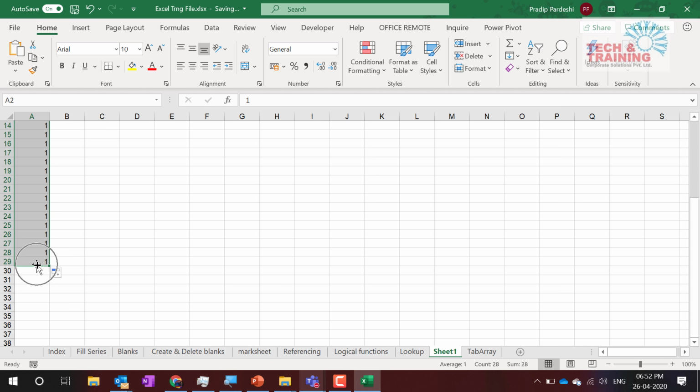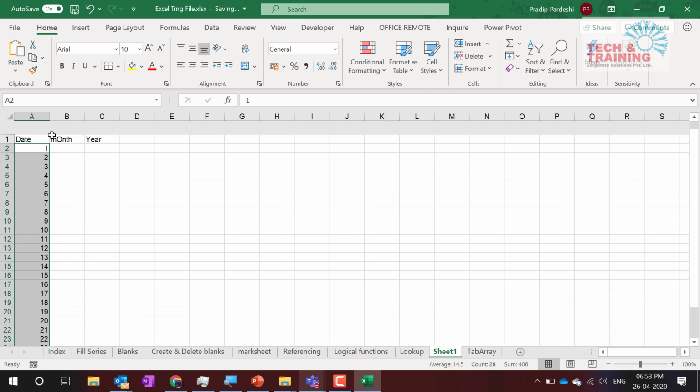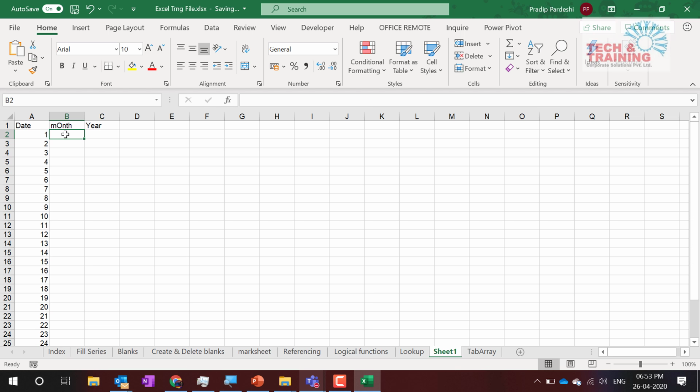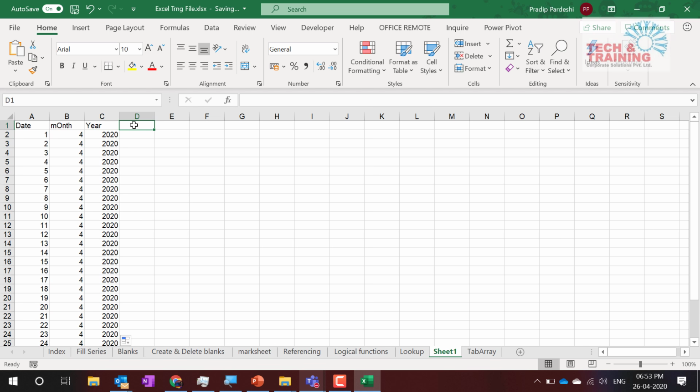Now see, I am getting all ones. How do I change it? In the autofill option, choose fill series. What I'm going to do is 4, drag it, 2020. I drag it. So if you remember, when I was doing the training in Word or PowerPoint, I tried this feature. I want the date. So most of the dates are 1.4.2020.